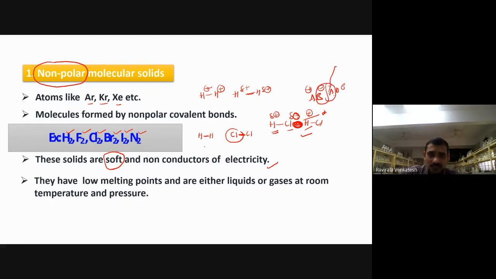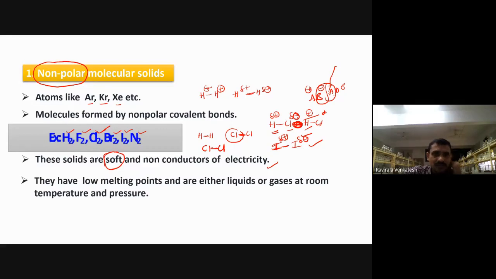But in the case of hydrogen and hydrogen, we don't have poles here. Induced forces are there, they are different, they are weak actually. Induced forces are very weak, so we can't consider that. They're negligible forces actually. So developing any charges on iodine. Iodine is a solid, no? Chlorine is a gas molecule, leave it. Iodine is the best example for a solid. So developing a charge on iodine is difficult for us. We don't have any force of attraction present, or it is weak actually. So that is the reason they are very soft in nature.